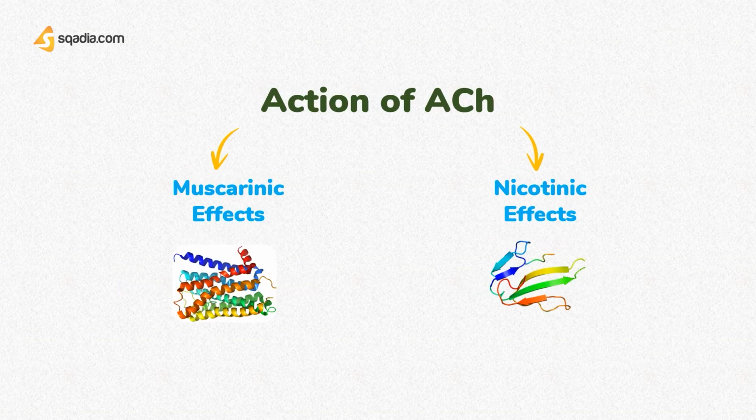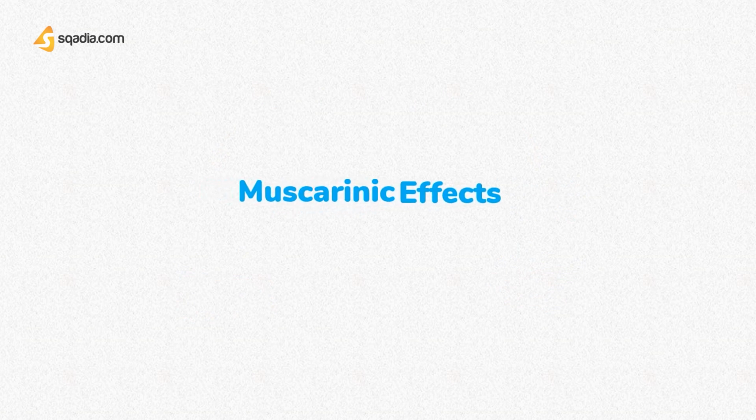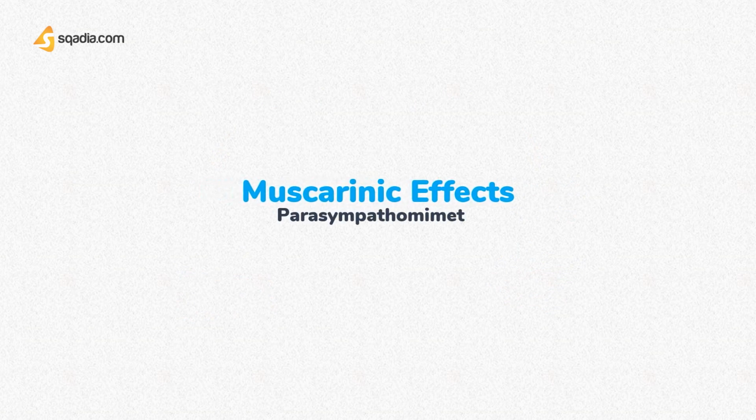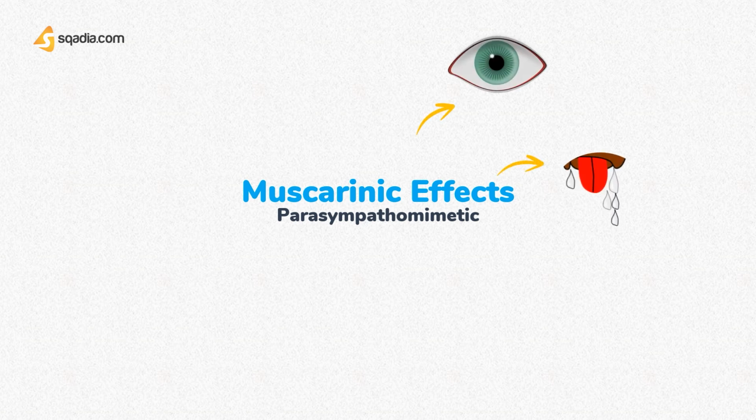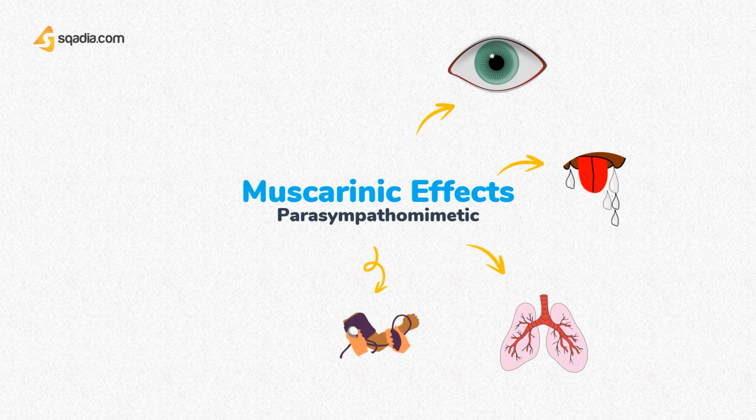Now let's talk about actions of acetylcholine. Muscarinic effects are mainly parasympathomimetic, except sweating and vasodilatation, and in general are the opposite of those caused by sympathetic stimulation. Muscarinic effects include constriction of the pupil, accommodation for near vision, profuse watery salivation, bronchiolar constriction, bronchosecretion, hypotension as a result of bradycardia and vasodilatation, an increase in gastrointestinal motility and secretion, contraction of the urinary bladder, and sweating.